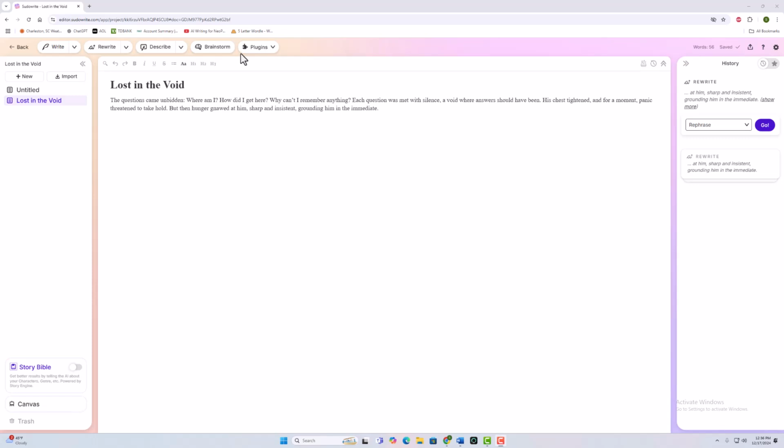I use it because it's really good at rewording specific paragraphs or rewording sentences. So that's how I'm going to use it and show it to you on how I use Sudowrite.